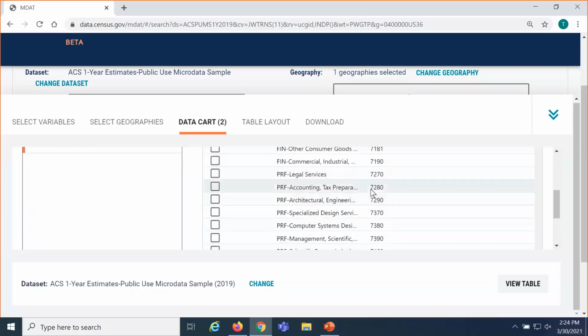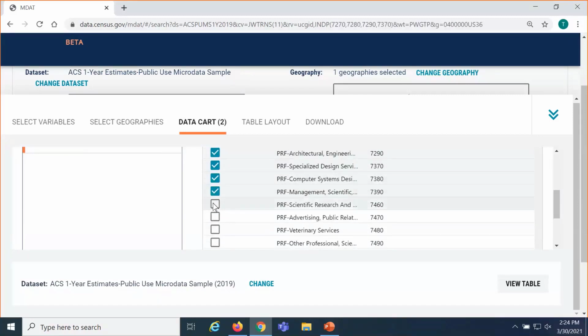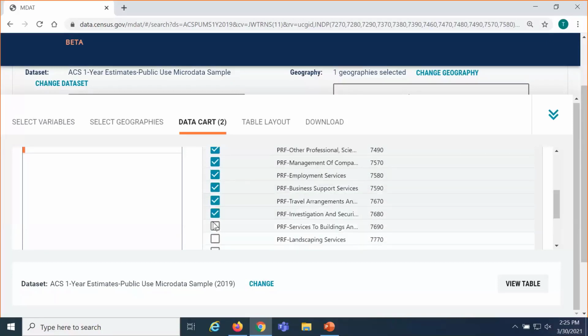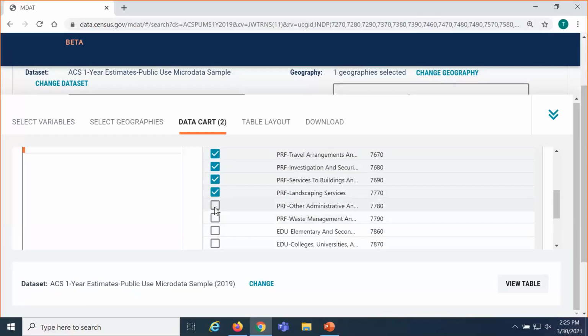Again, I wanted to look at detailed professional, scientific, and management occupations, so I'm just going to check these 19 boxes that begin with PRS. And that's going to allow me to keep those and put them in my table.